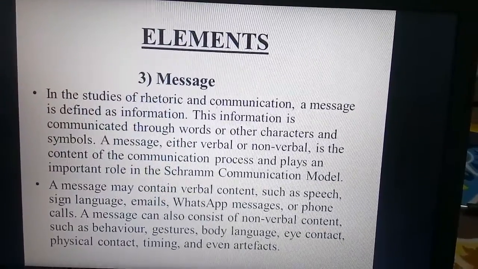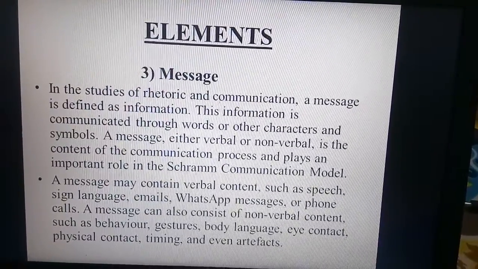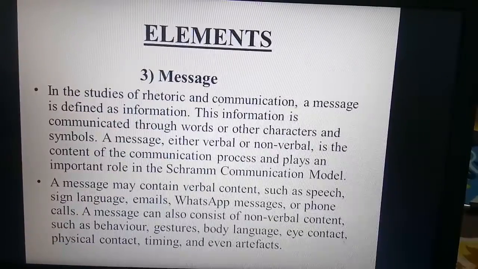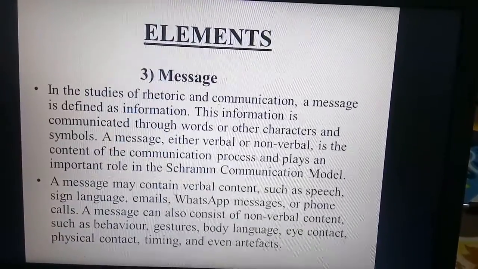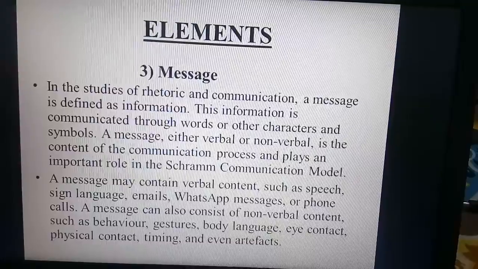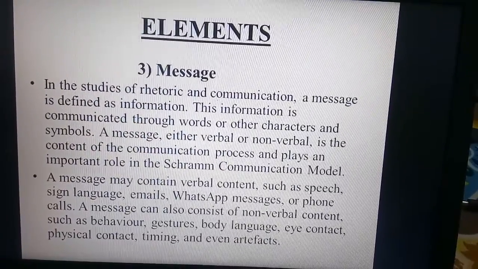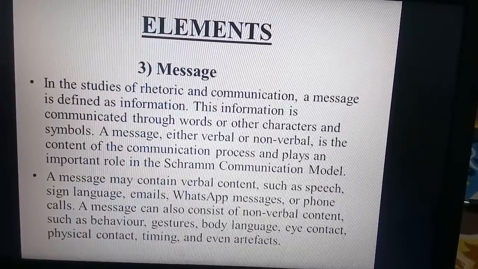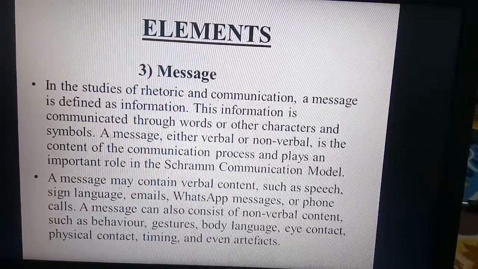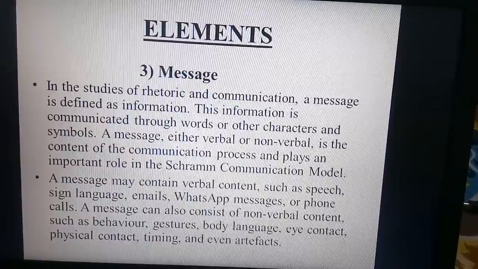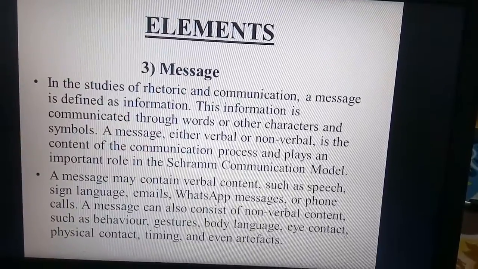Our next element is message. In the studies of rhetoric and communication, a message is defined as information. This information is communicated through words or other characters such as symbols. This message can be either verbal or non-verbal and is the content of the communication process and plays an important role.